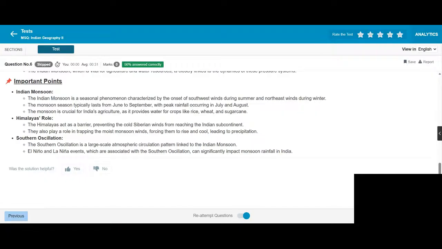El Nino and La Nina events, which are associated with the Southern Oscillation, can significantly impact monsoon rainfall in India.